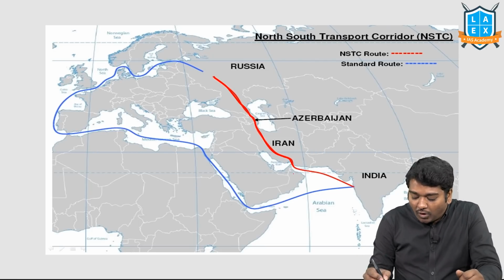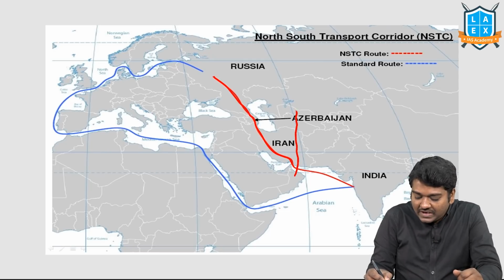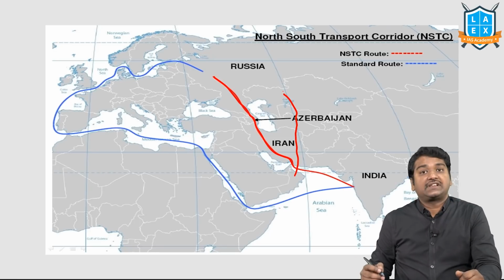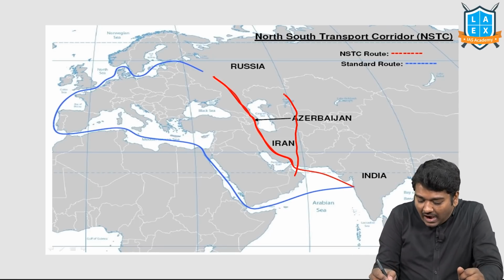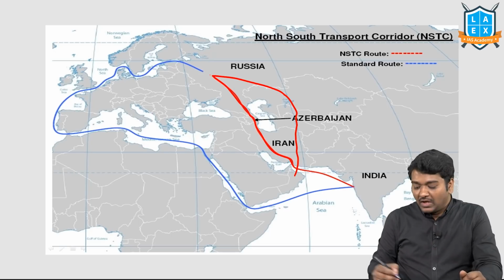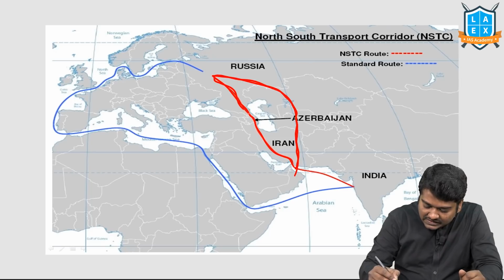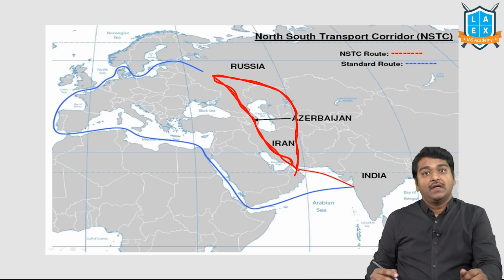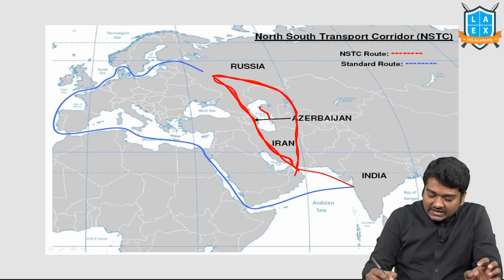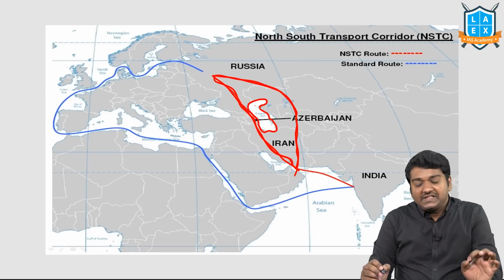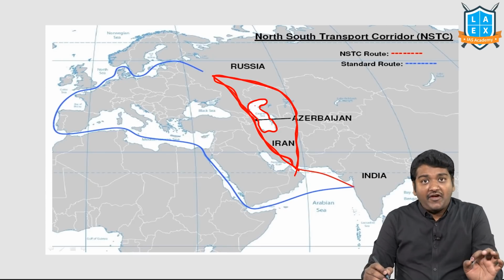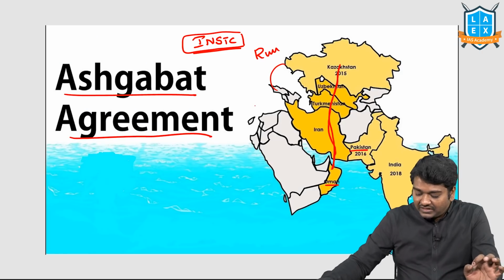Fine. Now, what is this Ashgabat? Oman, Iran, Turkmenistan, Uzbekistan, and Kazakhstan. Now, we are planning to connect these two. So, it looks like we are going around the Caspian Sea and coming back. That's why Caspian Sea has again become important for you. So guys, please try to see each and everything associated with Caspian Sea.